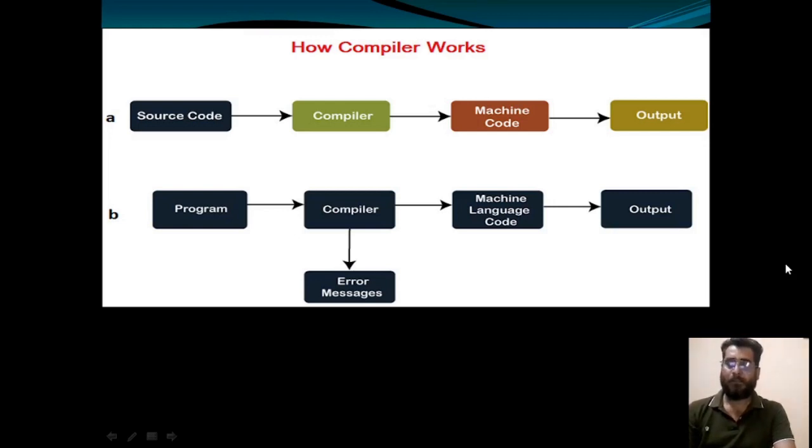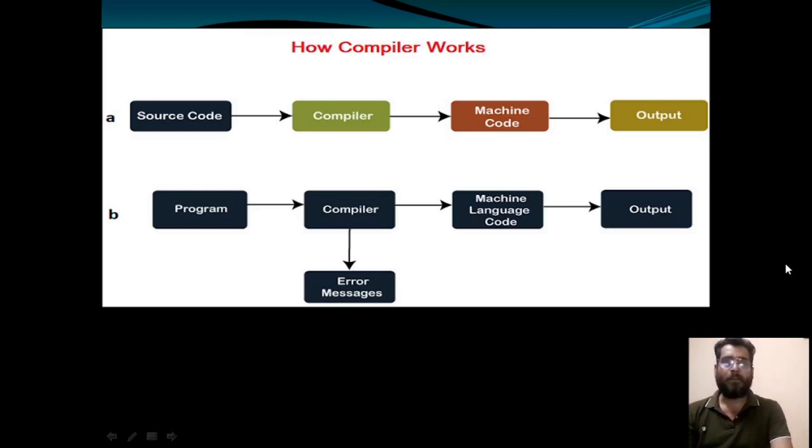Now see in part B, your program, means your source code, will be compiled. If any error, then error message will be displayed. If no error, then your code will convert into the machine language code and we get the output. Till you do not remove the error, the code will not be converted into the machine code.